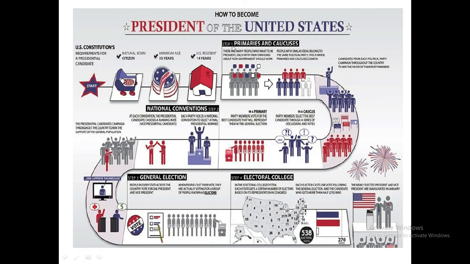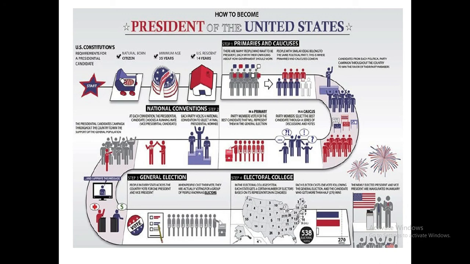Step 1 is primaries and caucuses, which are different forms of elections held by different states. Some states hold primary elections and some hold caucuses to elect the delegates.